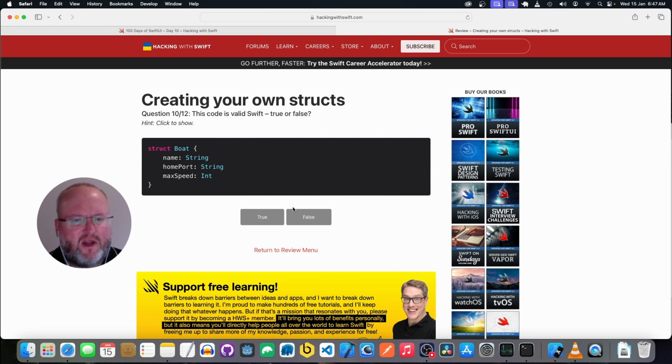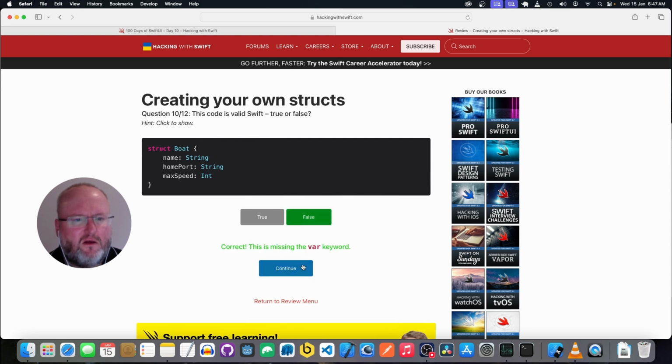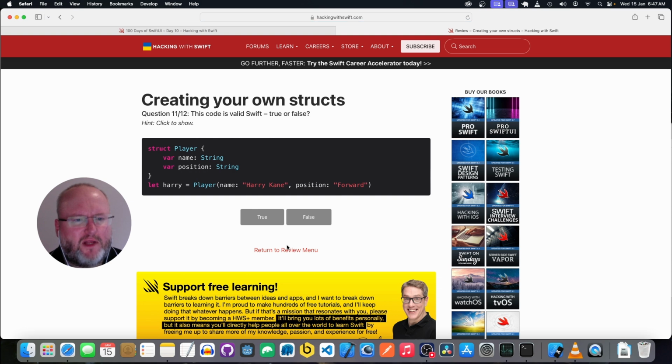So this would not be valid. We have a struct Player with the property name of type String and position of type String. Let Harry equal Player, giving the name and the position. Yeah, this looks valid.